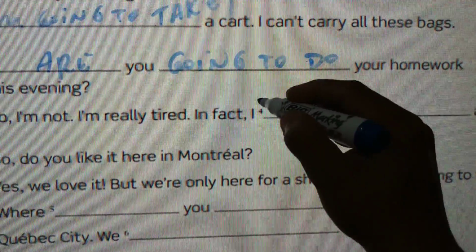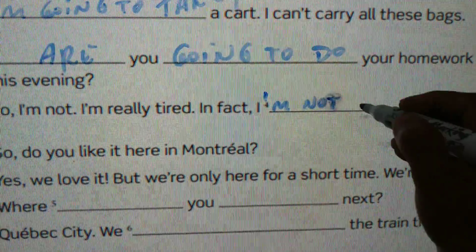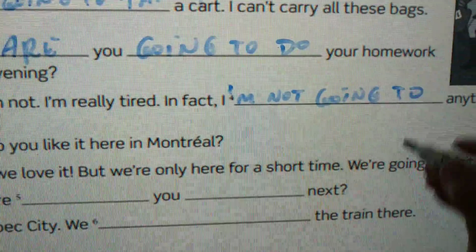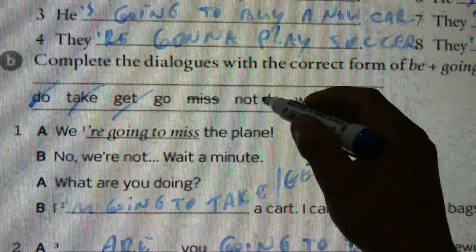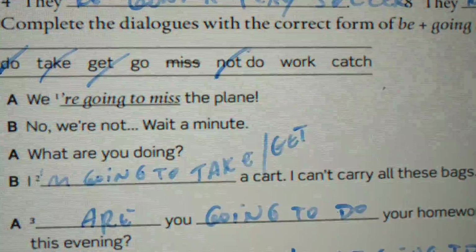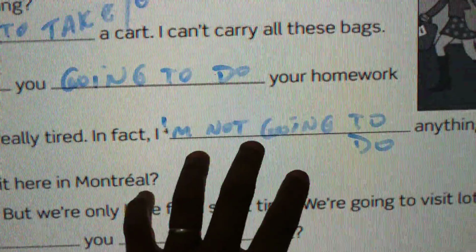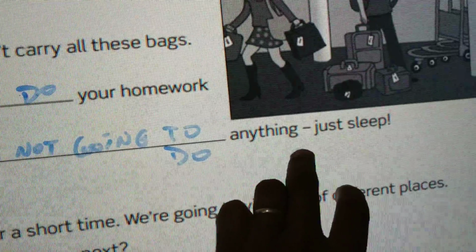So, I'm not going to do. Look, the negative we do. Right? So this is the conversation. Are you going to do your homework this evening? No, I'm not. I'm really tired. In fact, I'm not going to do anything. Just sleep. She doesn't want to do anything.